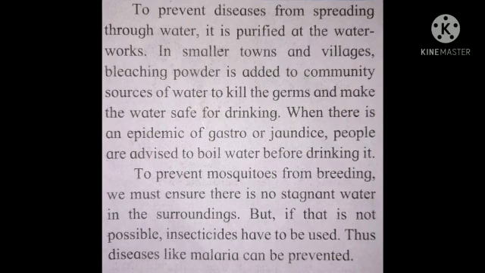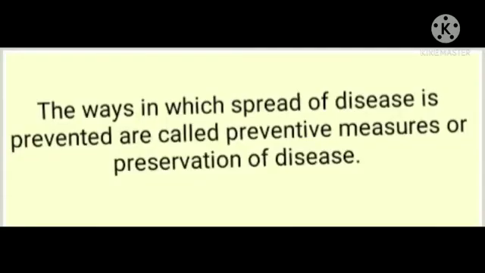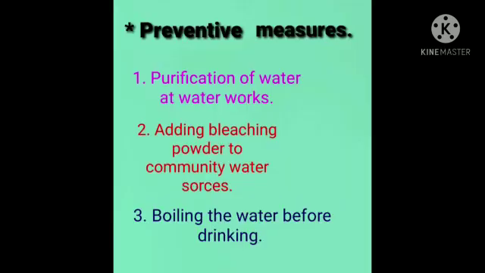Now, in this prevention of infectious disease, the way in which the spread of disease is prevented is called the preventive measures of disease. Now, there are various preventive measures. I'll tell you all: first is purification of water at waterworks, and second, adding bleaching powder to the community water sources.